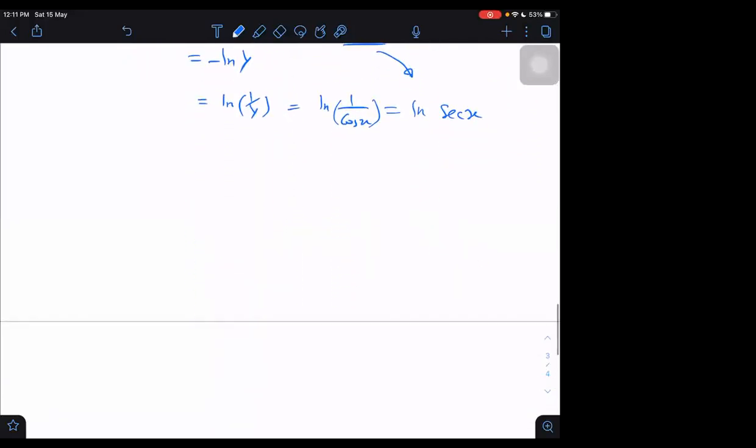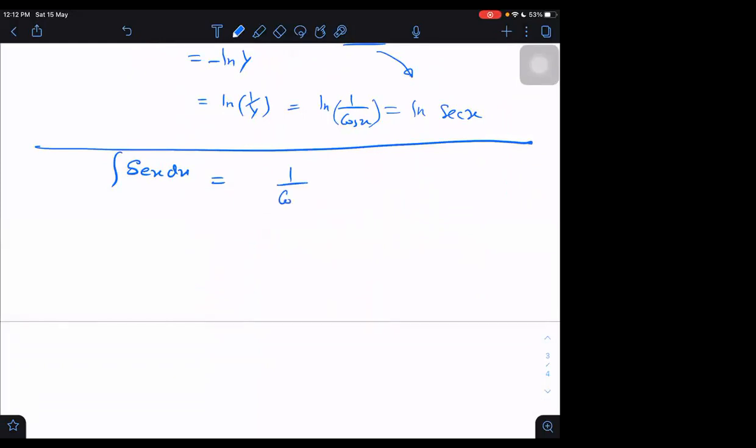Let us try to get the answer for the integral of secant x dx. That will be ln secant x plus tan x. Note that we know secant x is 1 by cos x, but how to find it out? What is the right result? How to find out? Is there a way to get this answer? I think I can do this thing.